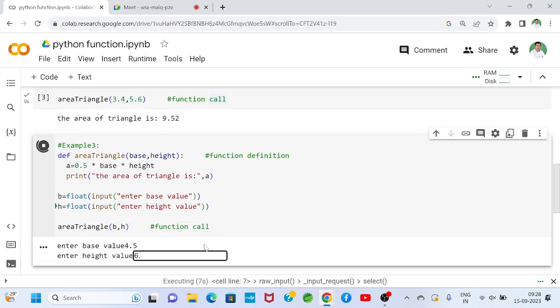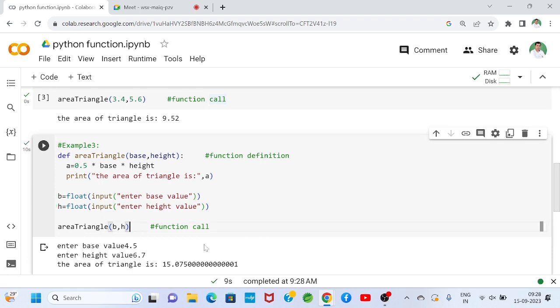Enter the height value 6.7, enter, and you see the area of the triangle is 15 point this. So overall we observed that a function definition represents a task, and when a function is called, the function definition executes.